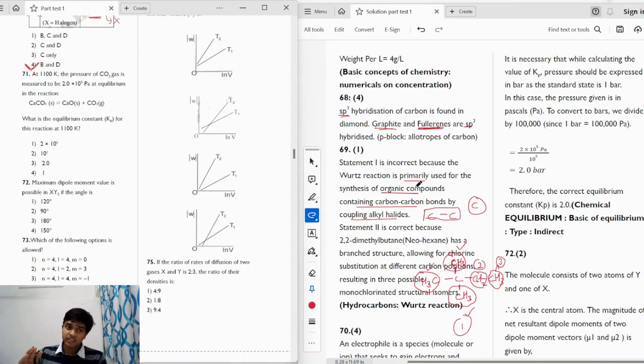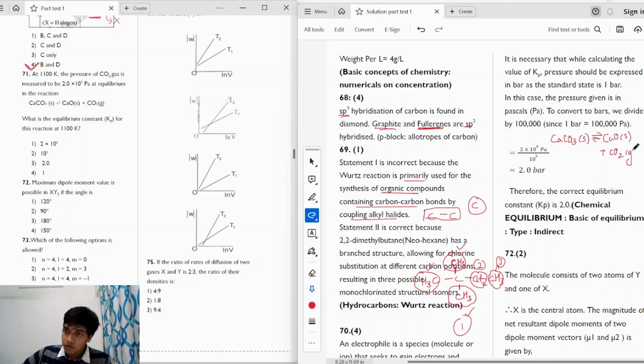It might seem a very simple question at the beginning, but many students make a mistake in it, because if we take a look at the reaction, we have CaCO3, which is a solid, and it is decomposing into CaO solid plus CO2 gas. So when we are talking about the Kp, we'll only take into consideration the gaseous parts, right? Only the gaseous molecules, which is only CO2. So the pressure of CO2 will be equal to Kp, right? And we also have the pressure of CO2 gas given.